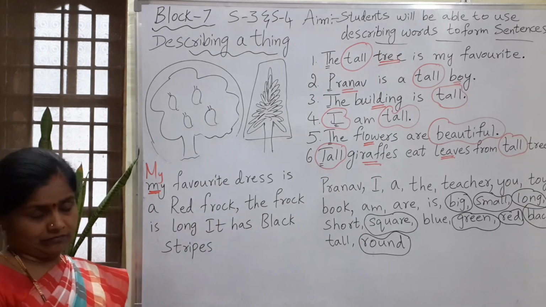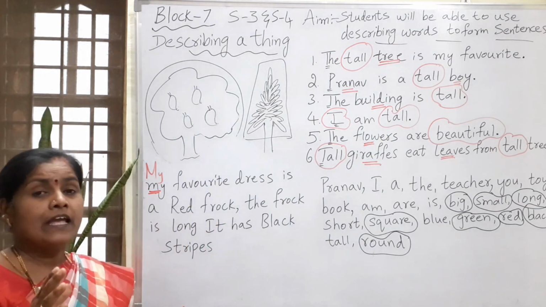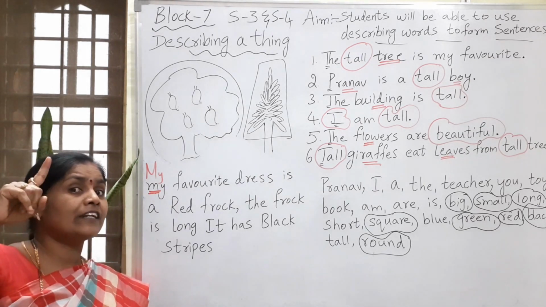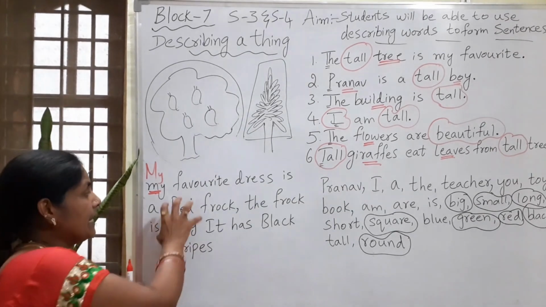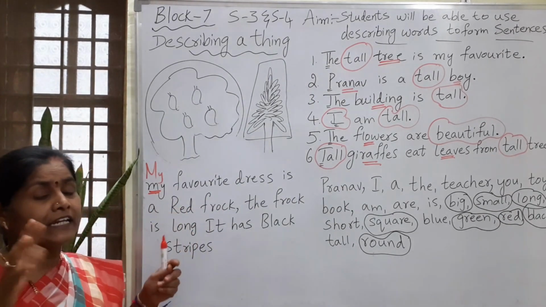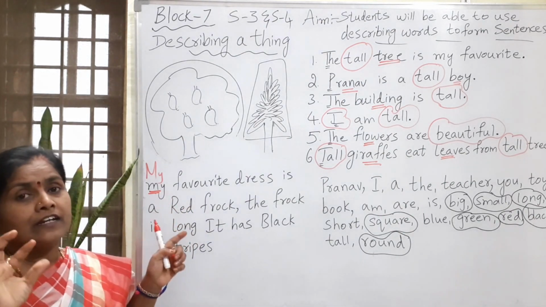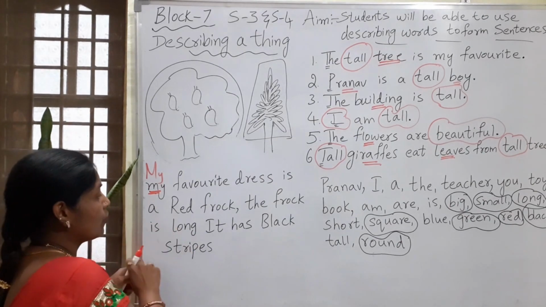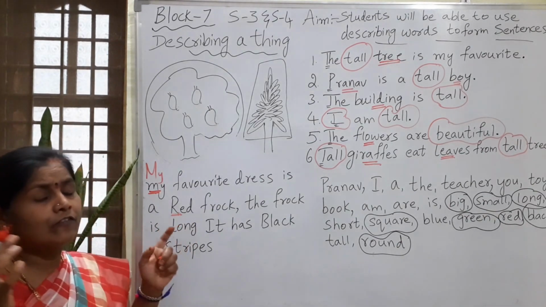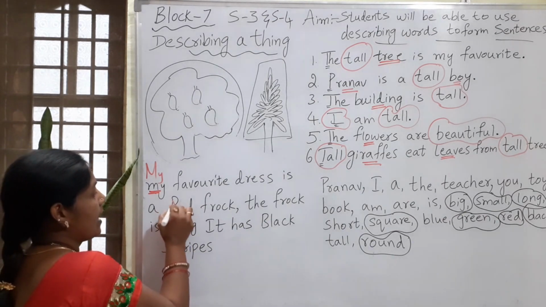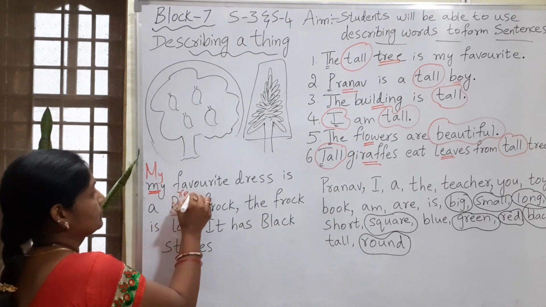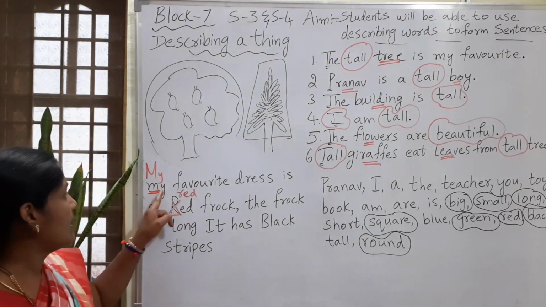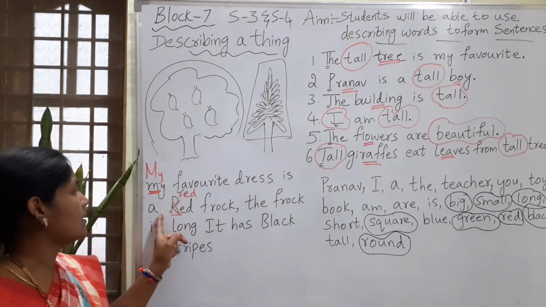Red frock. Is it a red frock? If it is Jyoti's red saree, you should write a capital letter. Here the name is not given, only the red color is given. Name of the person is not given. Jahnavi's red frock means you should use a capital letter. So here we should not use a capital letter. Simply red frock they have given. So red, R is wrong. So we should write a small r. This is one more mistake. My favorite dress is a red frock.